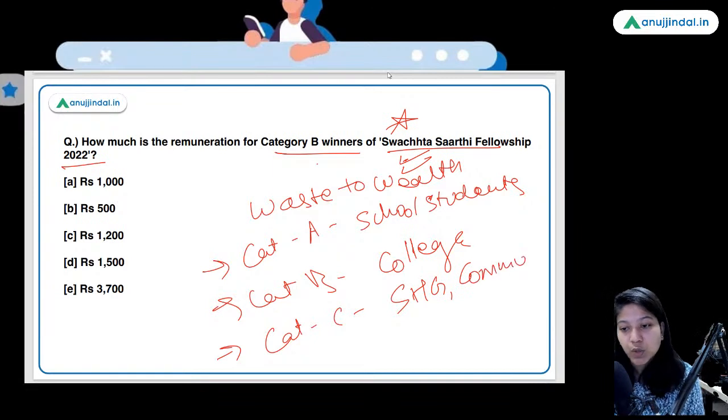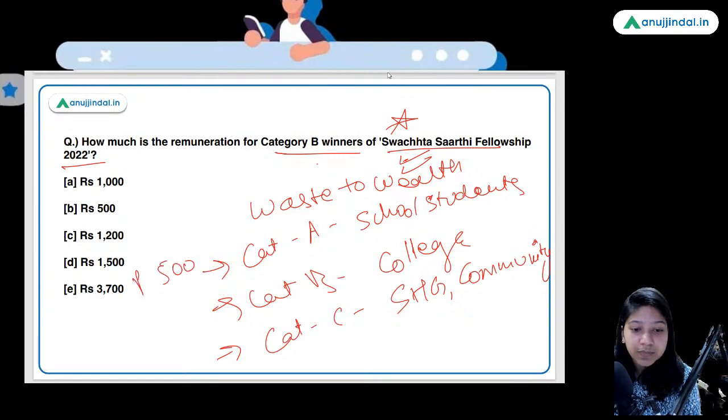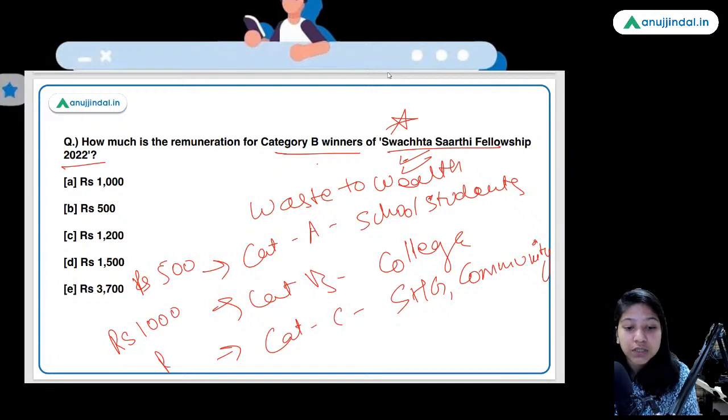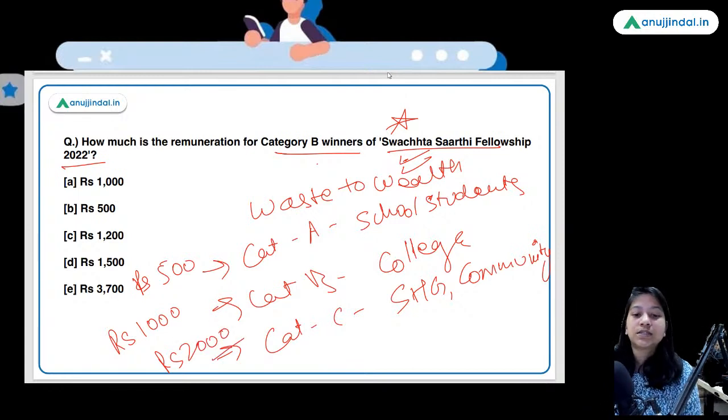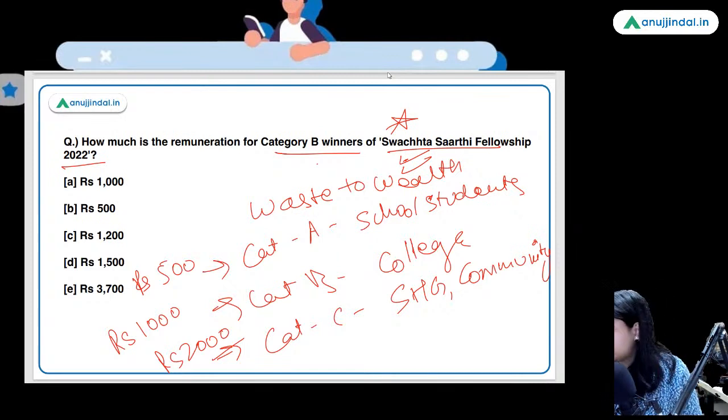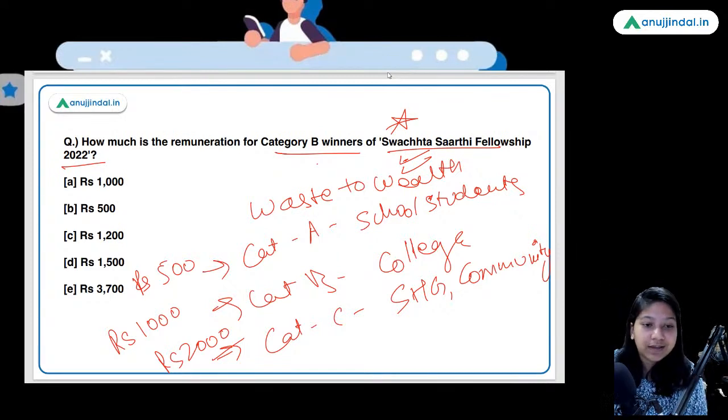The amount of remuneration varies for each category. For the school students it is rupees 500, for the college students it is rupees 1000, and for the Swachhata community workers and the self-help groups it is rupees 2000. So this is the remuneration criteria. Now I have given you the answer myself. It is option A, 1000.